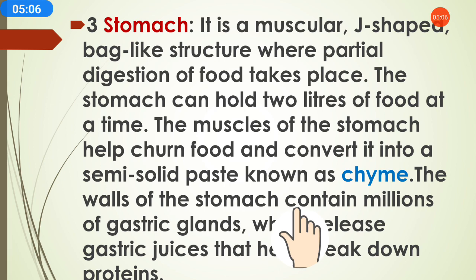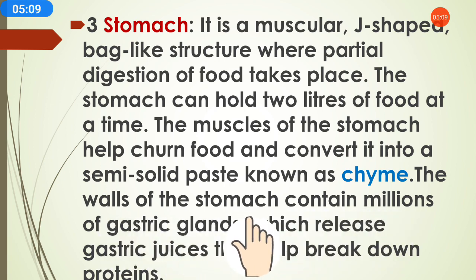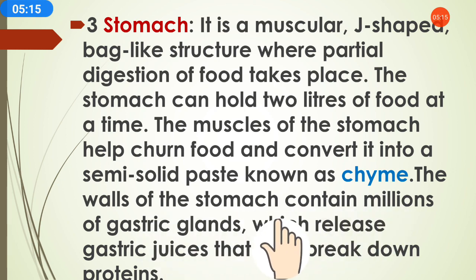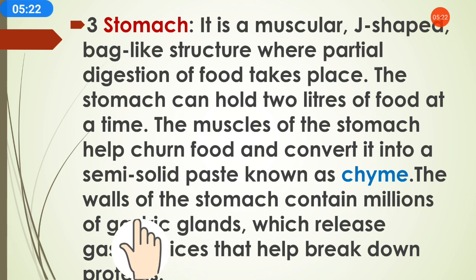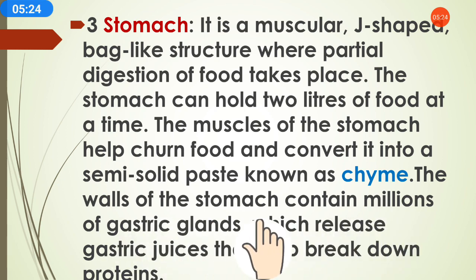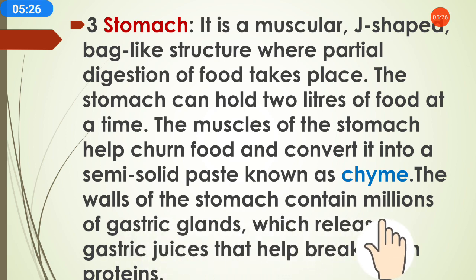The walls of the stomach contain millions of gastric glands, which release gastric juices that help break down proteins. These glands produce juice, and this juice helps break down the food.